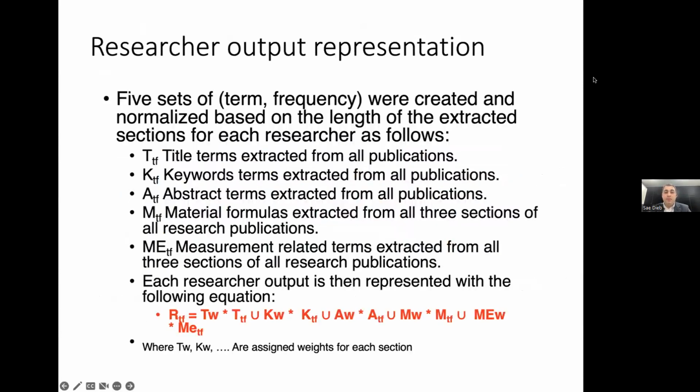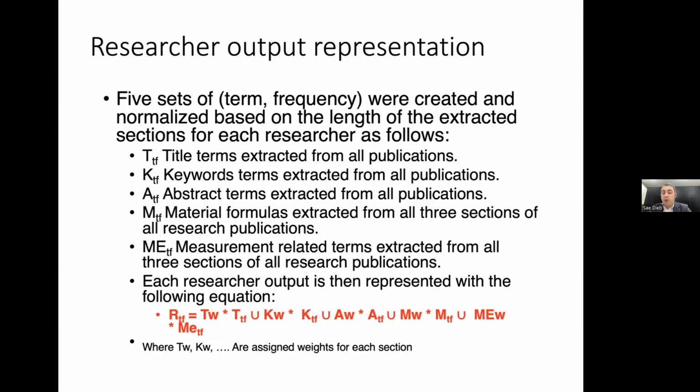So from here, what we did is we now have 5 sets of terms and their frequencies that were collected from these papers. I mean, terms from title, terms from keywords, and terms from abstract, in addition to the chemical compound and the measurement-related terms.